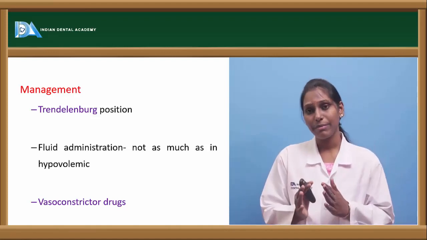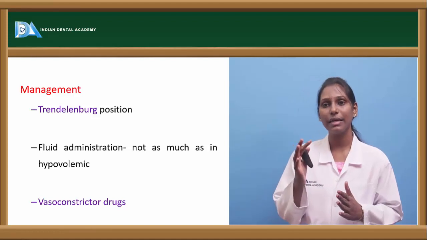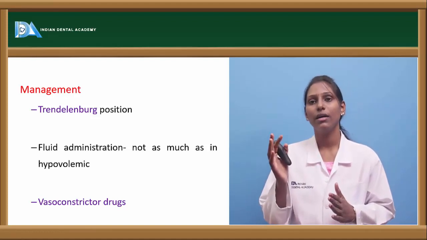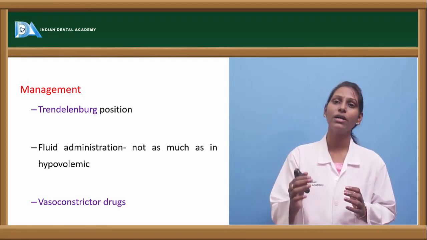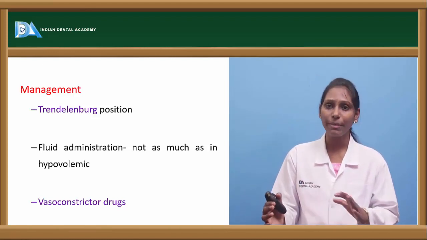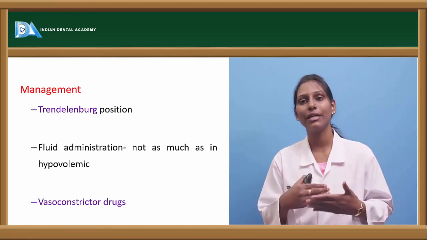In these cases, remember one important thing as a dentist or oral physician: if a patient encounters vasovagal shock on a dental chair, do not make the patient sit erect. Always give them a Trendelenburg position.